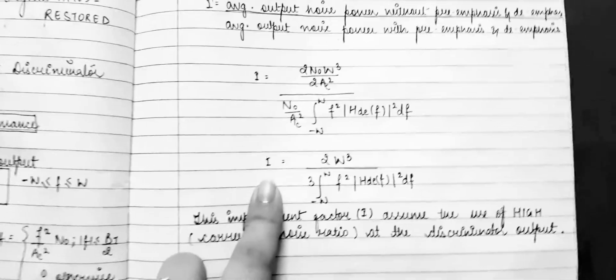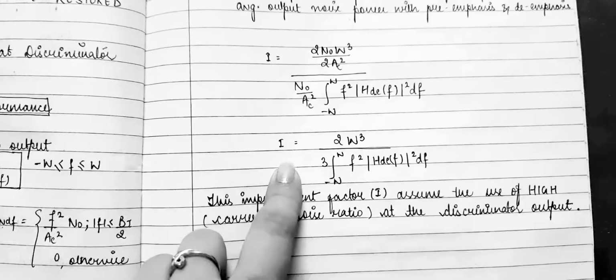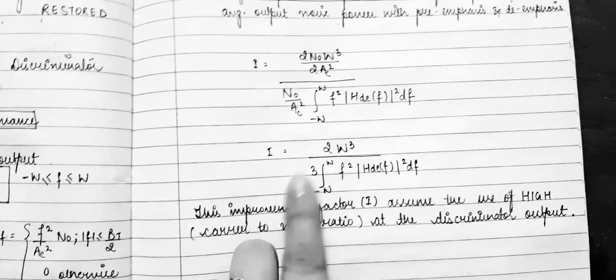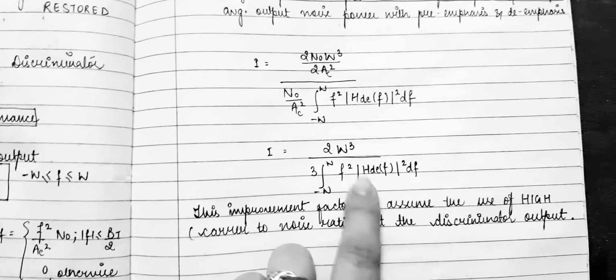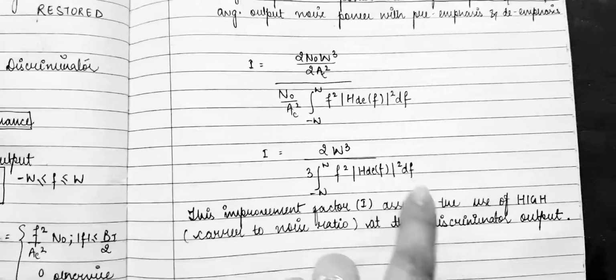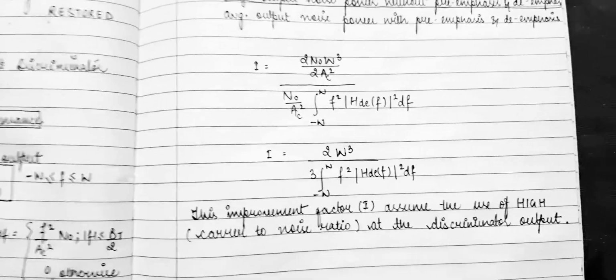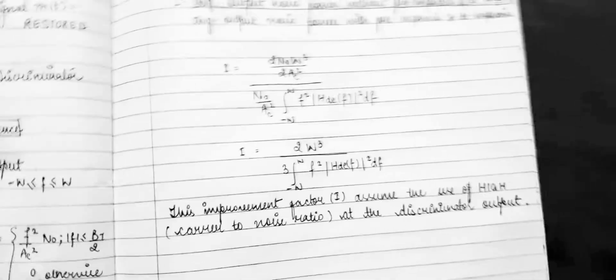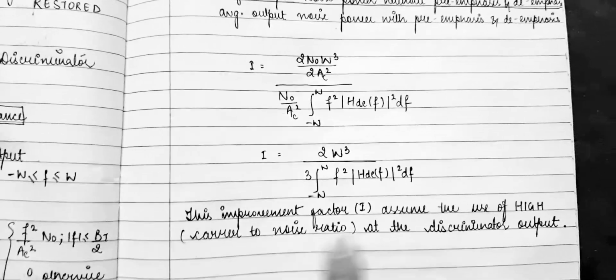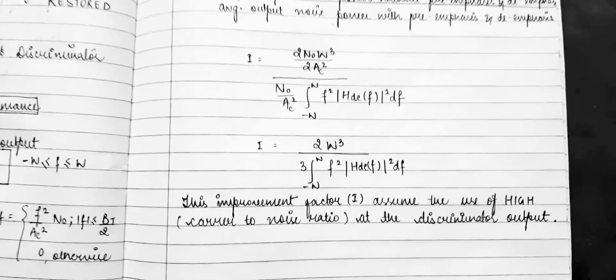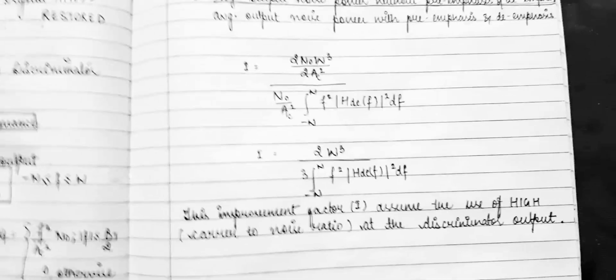After solving it, we get the improvement factor, equal to twice W cube upon 3 integrating minus W to W F square mod HDE of F whole square into DF. Now this is your improvement factor. It is assumed that it uses a high carrier to noise ratio at the discriminator output. So this was all about pre-emphasis and de-emphasis.